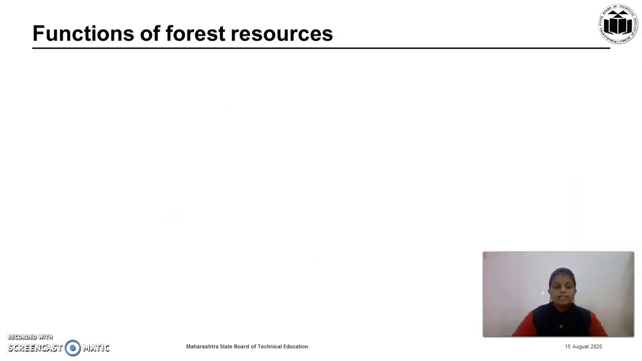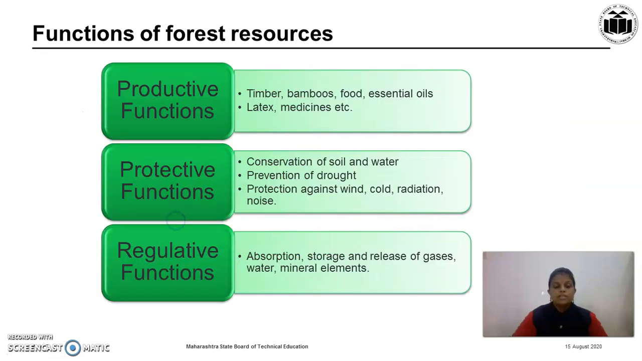Then, what are the functions of forest resources? There are three important functions: the productive functions, protective functions and regulative functions. Let us see one by one. Productive function. Plants give us various products like timber, bamboos, food, essential oil, latex, medicine, etc. which have a good commercial value.